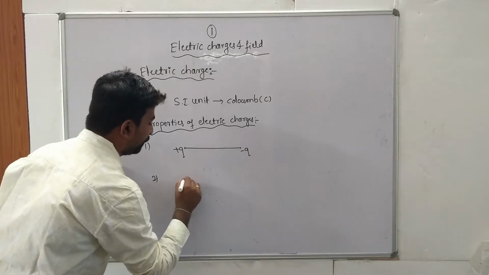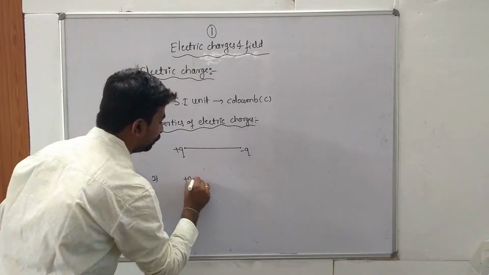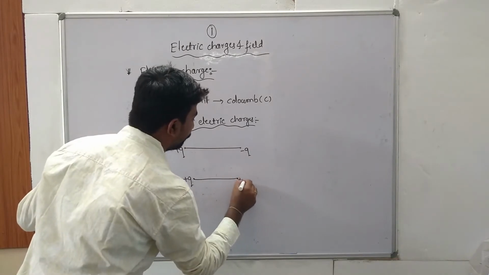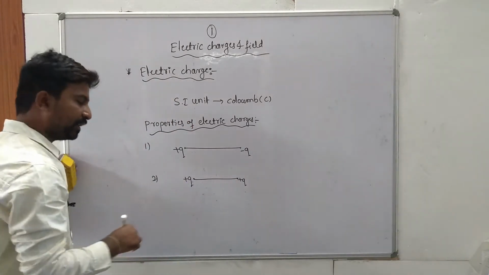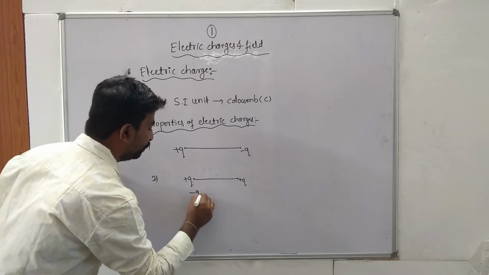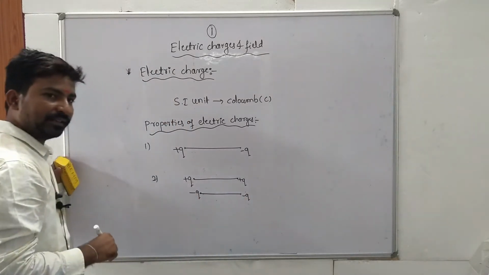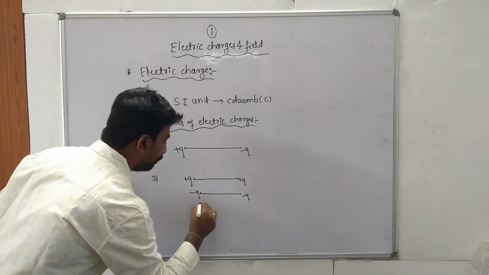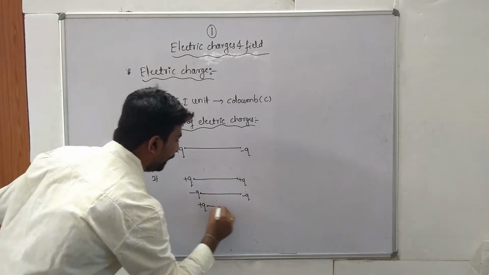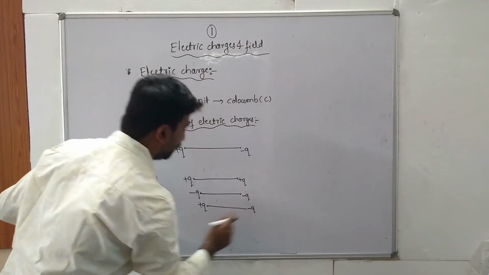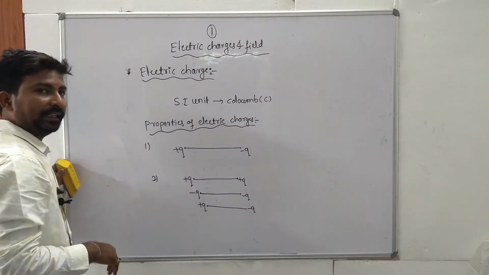For example, plus Q and plus Q are like charges, and minus Q and minus Q are again like charges. Plus Q and minus Q are unlike charges.